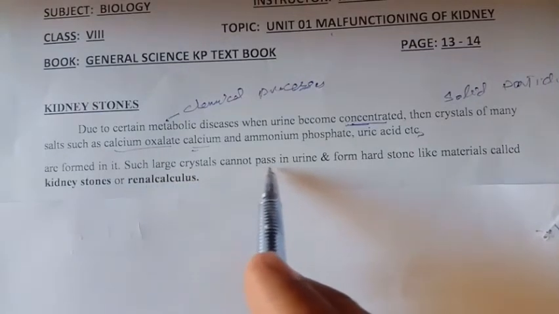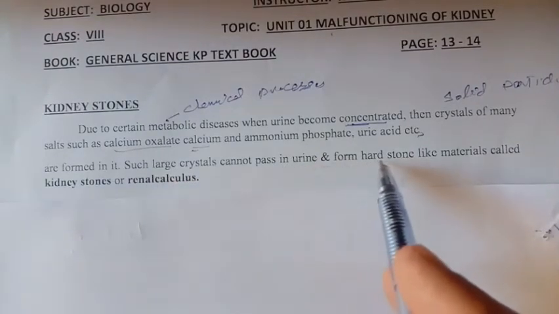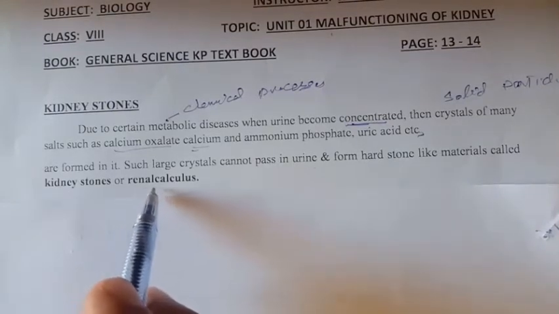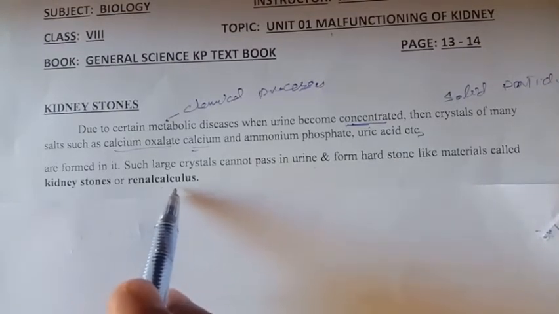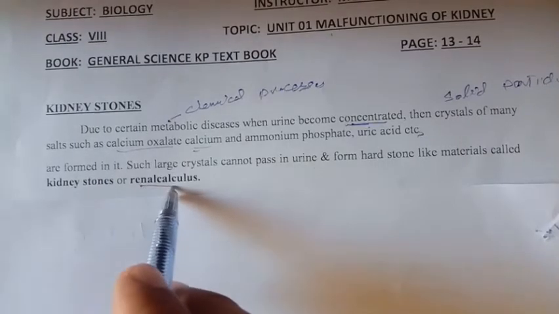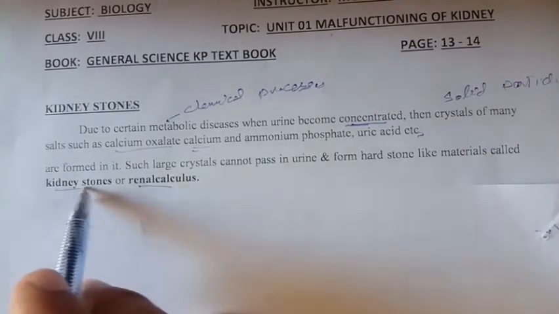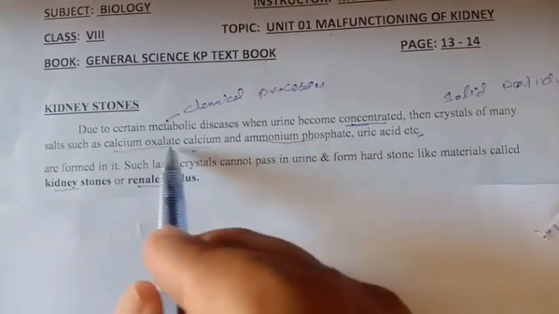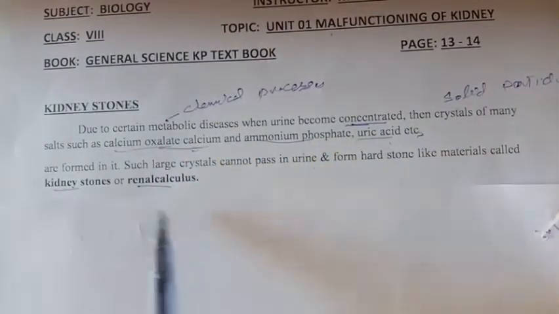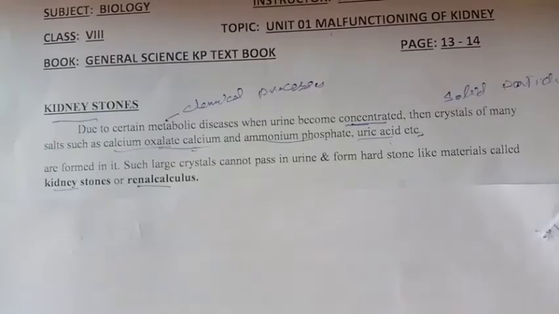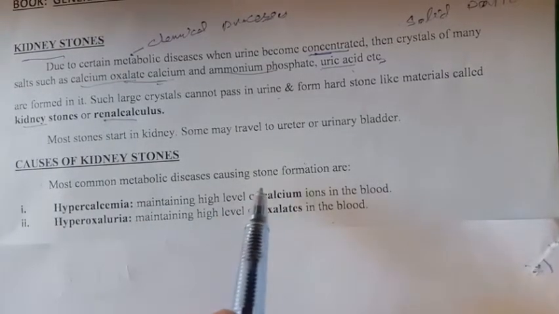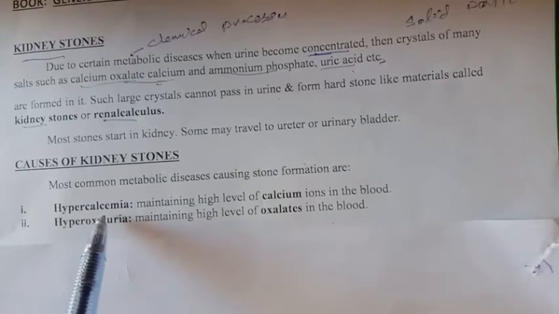Such large crystals cannot pass in urine and form hard stone-like material called kidney stone or renal calculus. So renal calculus and kidney stone are formed due to the deposition of these crystals. So this is called kidney stone. Now, causes of the kidney stone. Most common metabolic diseases causing stone formation are hypercalcemia.